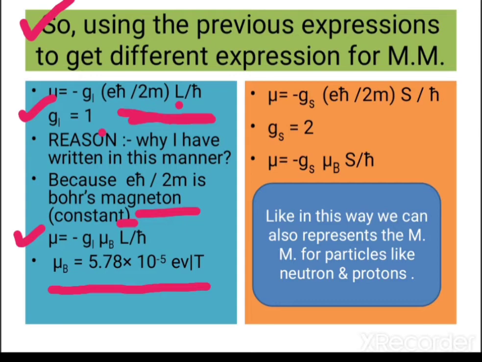On the other side, for spin, mu equals minus g_s e h cross upon 2m times s upon h cross. Here also I have followed a similar step, that is multiplied and divided by h cross to make it a Bohr magneton, and for spin the g factor will have value approximately 2, so the expression will become minus g_s mu_B s upon h cross. In this way, we can also represent the magnetic moment for particles like neutrons and protons.